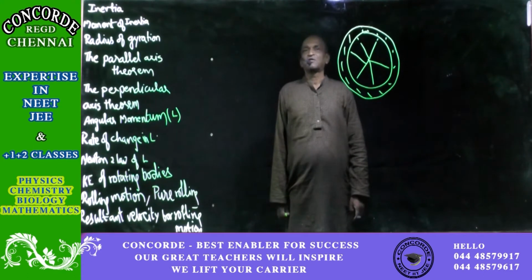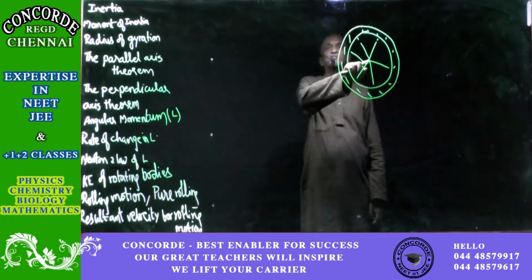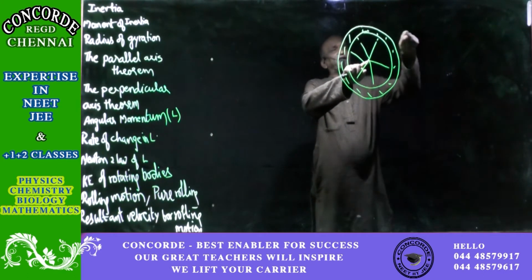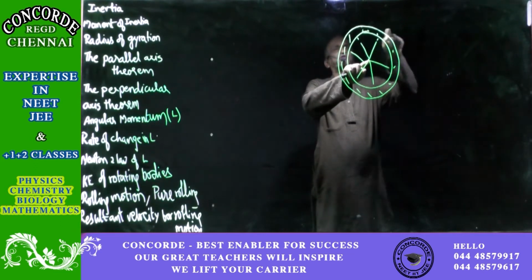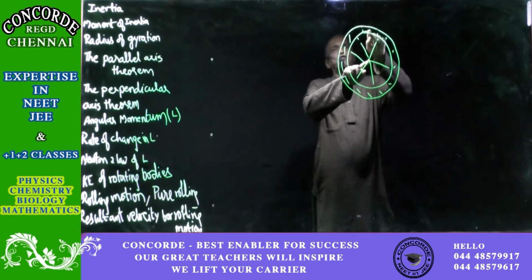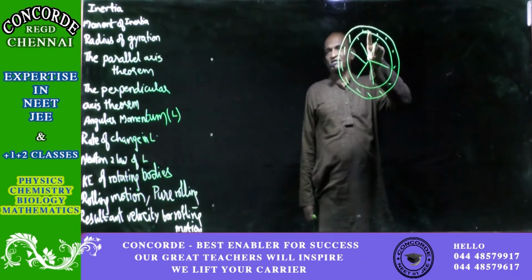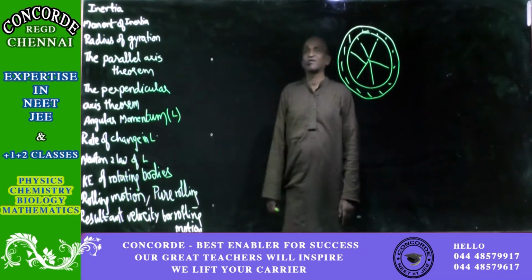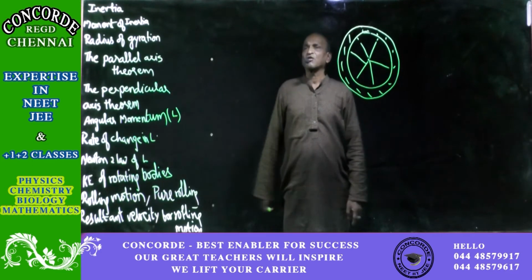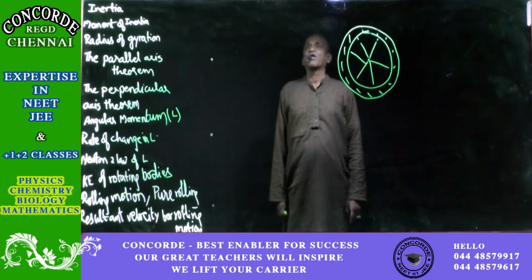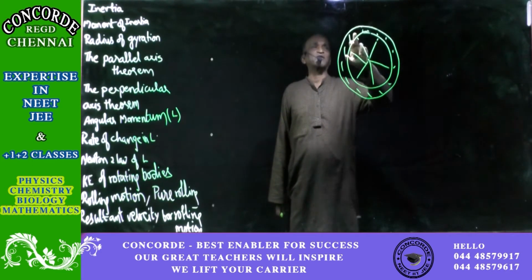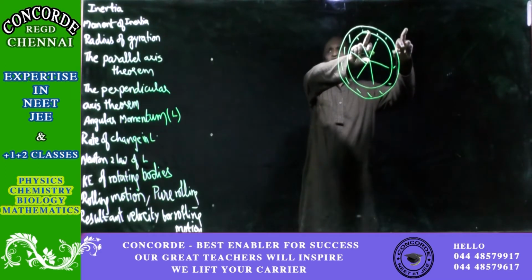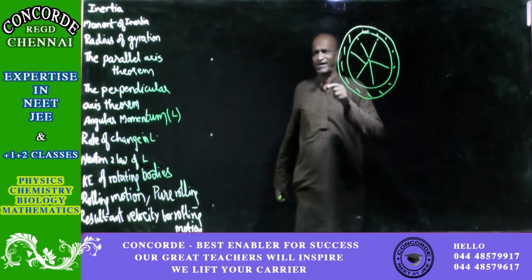Now, when a force is acting about this point, the moment will be force multiplied by the perpendicular distance about the center. Coincidentally, that perpendicular distance happens to be the radius. That is why, about the center, when you want to take the moment, it becomes force into the perpendicular distance, which incidentally is equal to the radius.